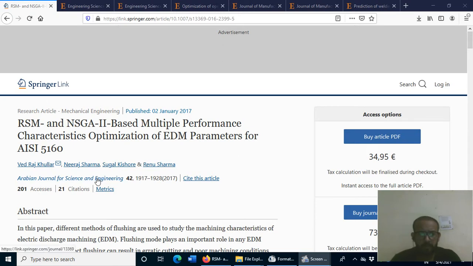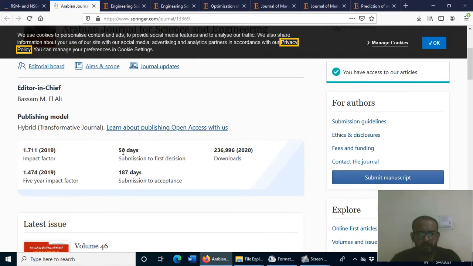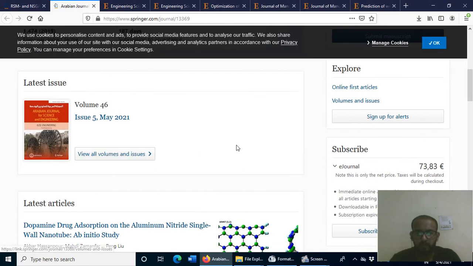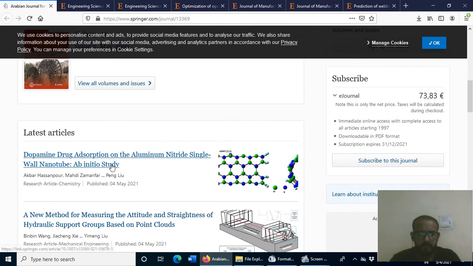So right now, if we have to check, most Springer journals give this criteria: it will take 50 days from submission to first decision and 187 days from submission to acceptance. But how can we check it? I will give an example by selecting the latest article, because the latest article lets us come to know the latest trend, how many days it will take.